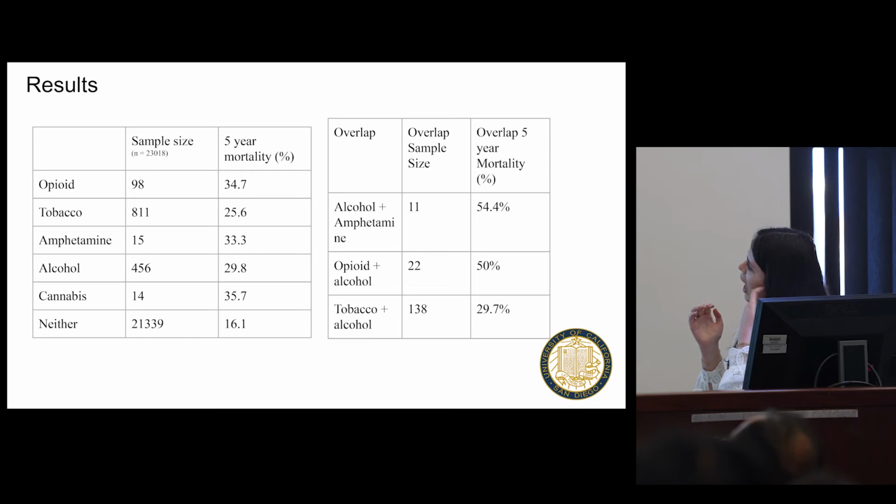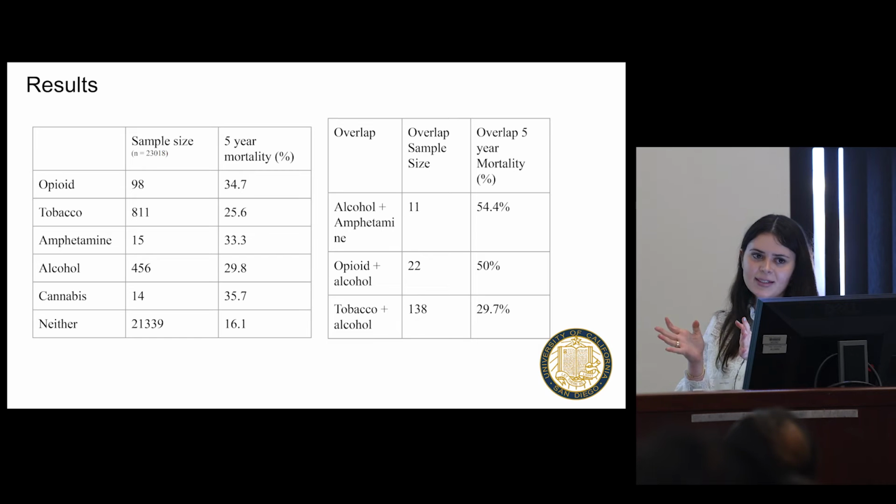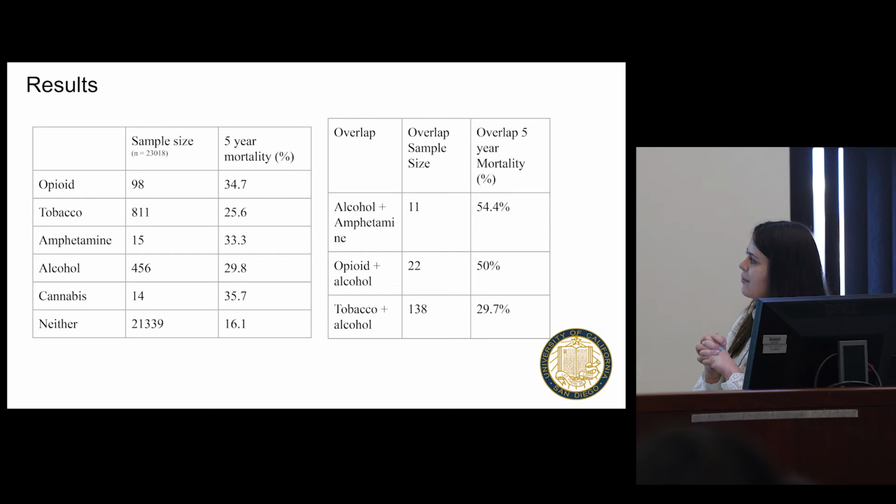So for results, I have a sample size of 23,018 patients. For opioid, I have a 98 sample size with a 5-year mortality at 34.7. Tobacco, 811 at 25.6 5-year mortality. Amphetamine at 15 with a 33.3% 5-year mortality. Alcohol at 456 with a 29.8 5-year mortality. Cannabis at 14 with 35.7, and neither at 21,339 with 16.1 5-year mortality.